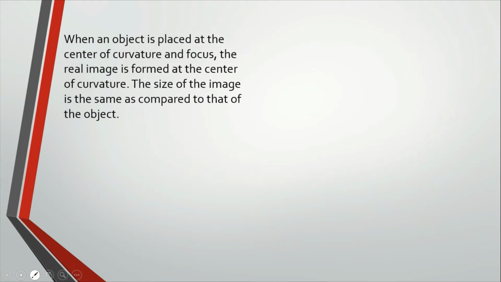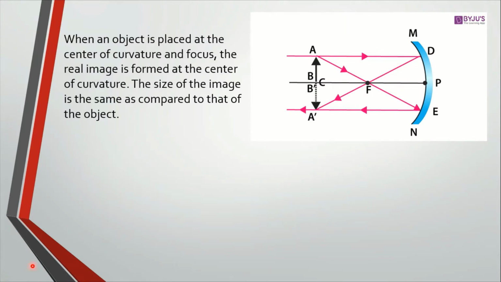When an object is placed at the center of curvature, the real image is formed at the center of curvature. The size of the image is the same as compared to that of the object. Here is the object, here is the focus, here is the center of curvature. And this is the screen.